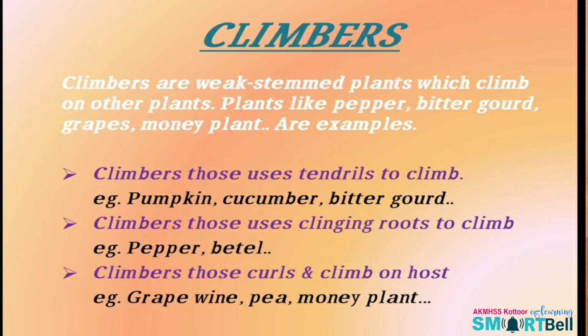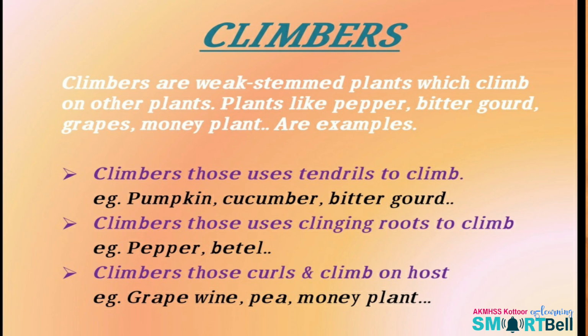There are three types of climbers. Climbers that use tendrils to climb. Examples are pumpkin, cucumber and bitter gourd. The second type is climbers that use clinging roots to climb. For example, pepper vine, betel plant. And the last category is climbers that curl and climb on the host.